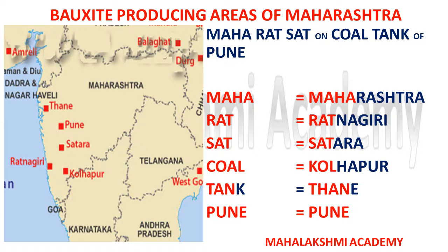Rat stands for Ratnagiri, Sat stands for Satara, Coal stands for Kolhapur, Tank stands for Thane, Pune stands for Pune. This way we can learn all the bauxite mines situated in Maharashtra.